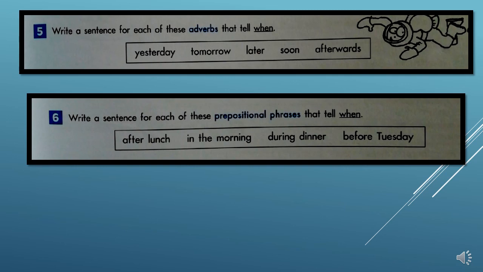In question 6 it says write a sentence for each of these prepositional phrases that tell when. So you could start your sentence with after lunch, I had the most delicious cake with a really nice hot cup of cocoa. Or you could say, in the morning, I usually wake up, brush my teeth, wash my face, and get dressed before I go to school.